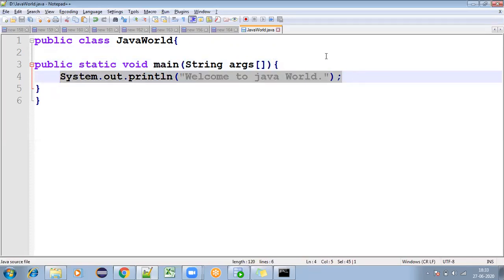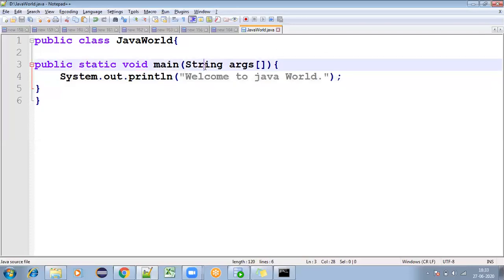Then what is this String and args? This main method is expecting an array of arguments. Whenever you want to give anything through command line arguments, your class will be expecting them, and you can pass them through the main method.